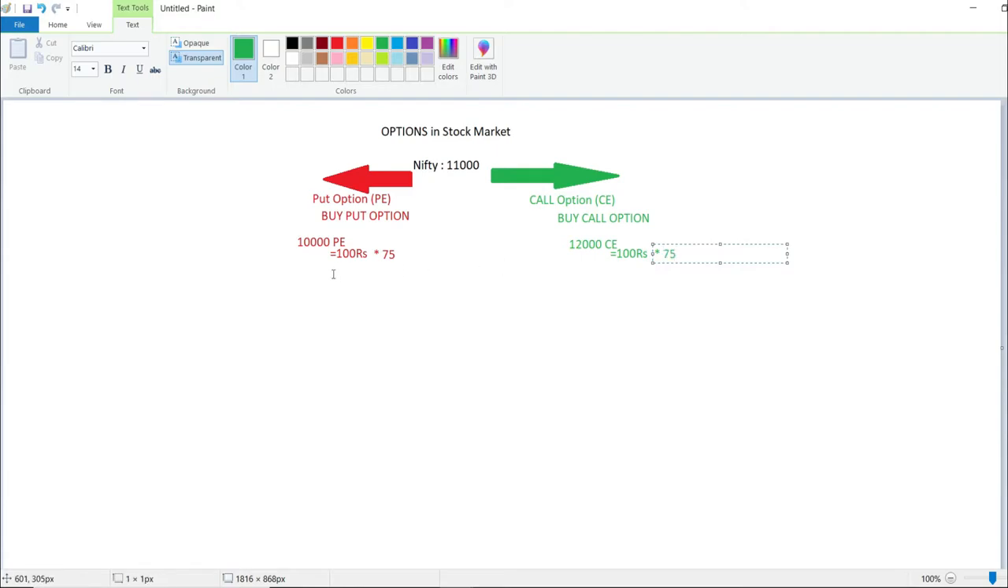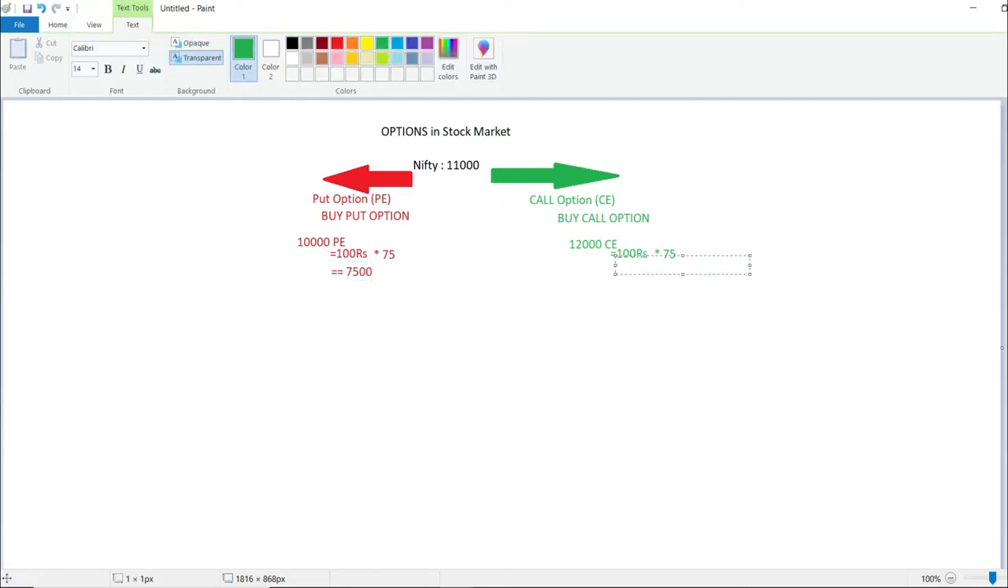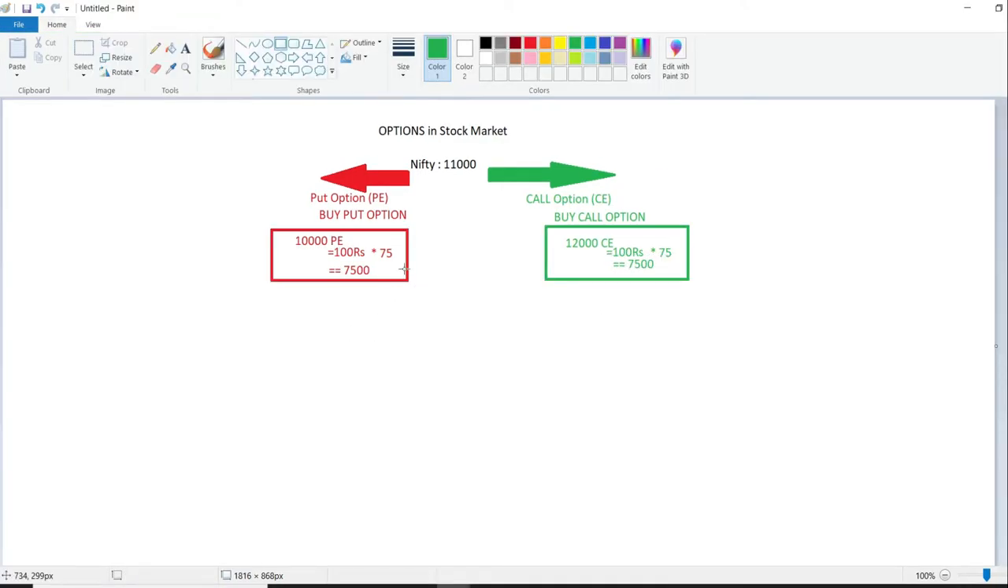So your initial investment, if you have a bearish view, will be 100 rupees into 75, so it will be an investment of 7,500. Here also you have to pay an initial investment of 7,500. So you have made an initial investment of 7,500 now. You think the market will go down, and that after 1 month Nifty will go below 10,000, and as a call option buyer, you think that the market will go beyond 12,000.